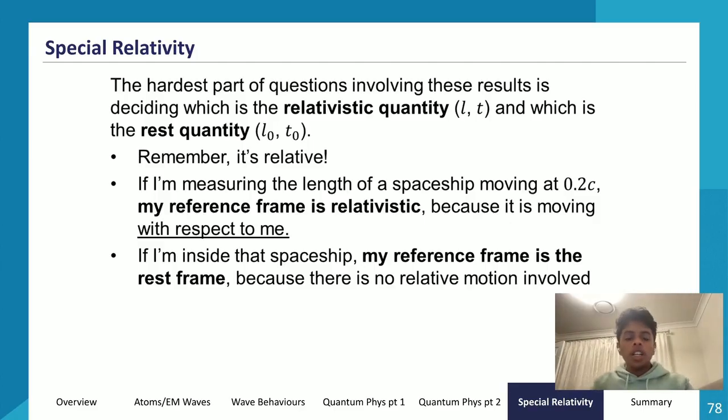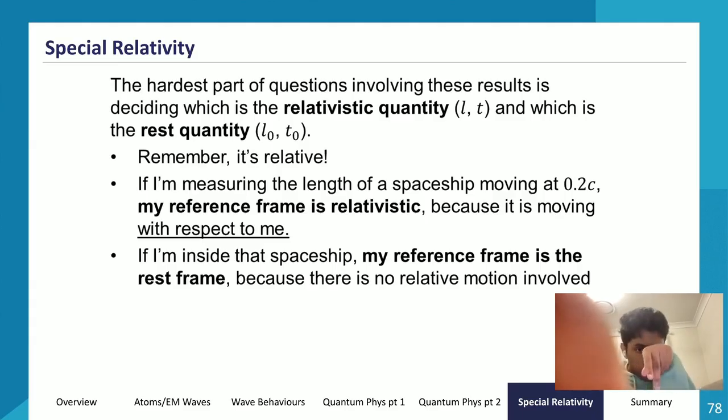So the hardest part of questions involving relativity is understanding that these results, this is basically inputting the results that we have and deciding which one is the relativistic quantity and which one is the rest quantity. So we need to remember that everything is relative to everything else, right? There is no absolute frame of reference, because there's always a frame of reference that acts relative to another frame of reference. That's just the reality.